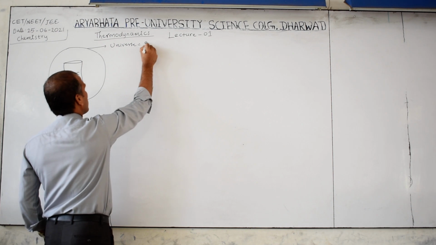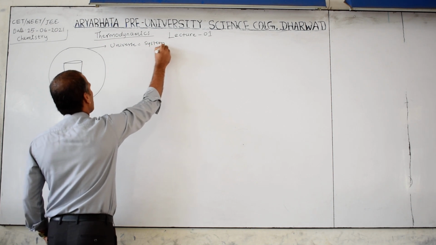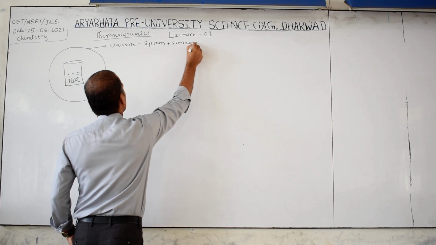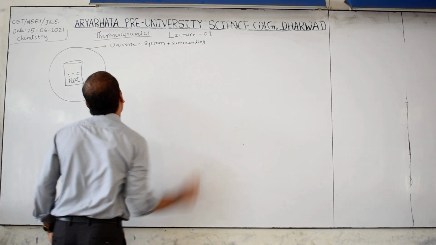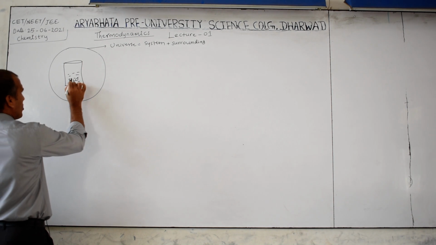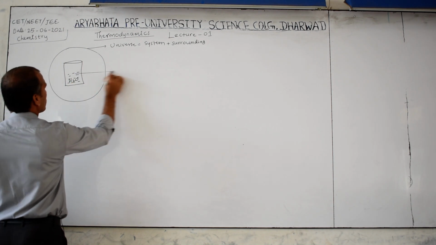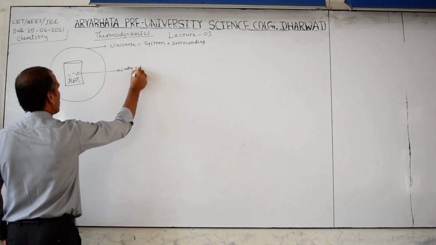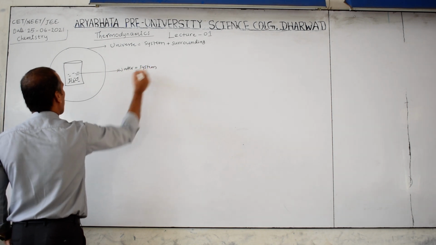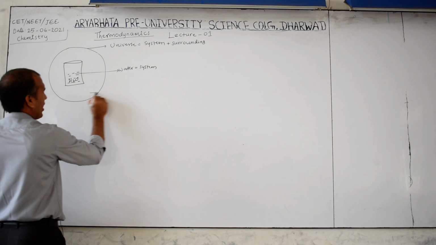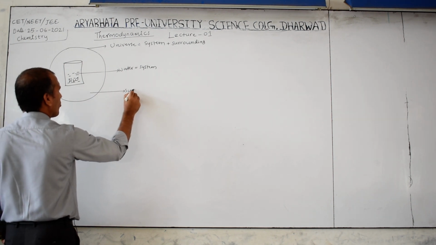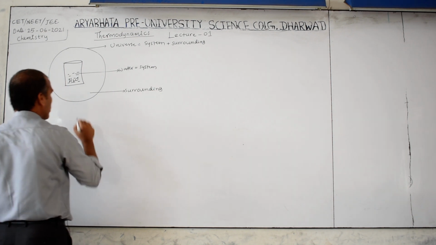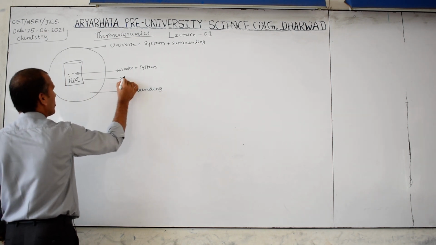Universe is equal to system plus surrounding. Here the system is water. Water is the system, and this part is the surrounding. This is the boundary.